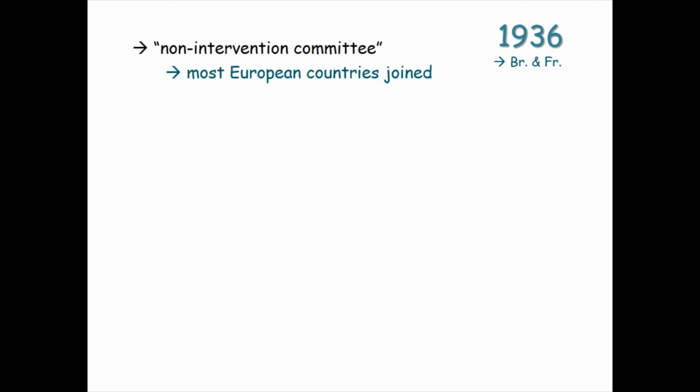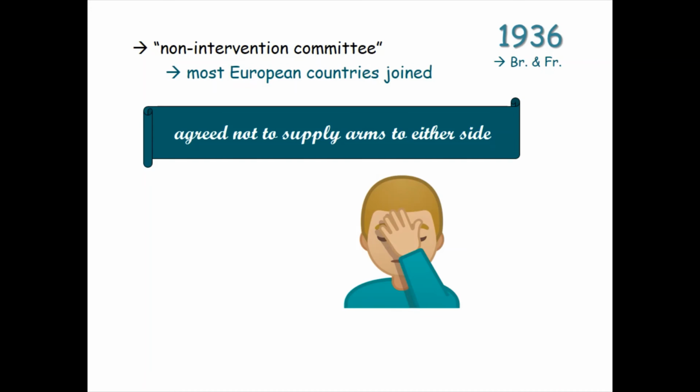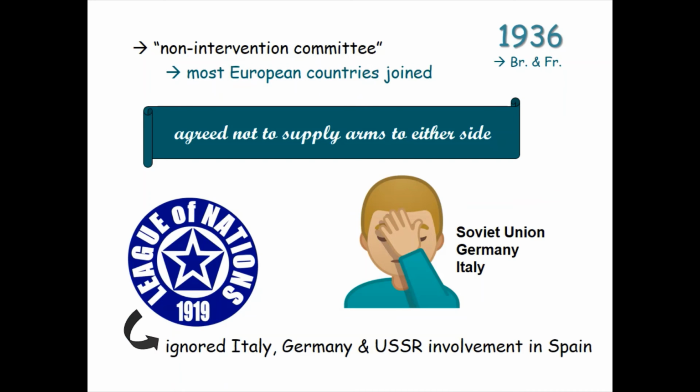In 1936, Britain and France formed a non-intervention committee to encourage European countries not to get involved in the Spanish Civil War. Most European countries joined the non-intervention committee and agreed not to supply arms to either side in the Spanish Civil War. Ironically, the agreement was also signed by the Soviet Union, Germany, and Italy, who were the main contributors to the Spanish Civil War. Moreover, the League of Nations ignored the involvement of the USSR, Italy, and Germany in the conflict in Spain.